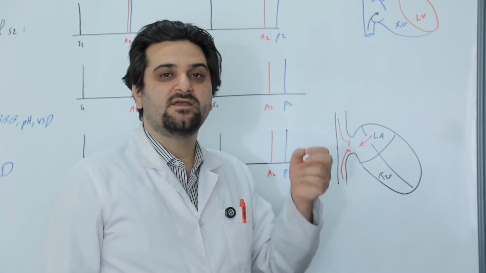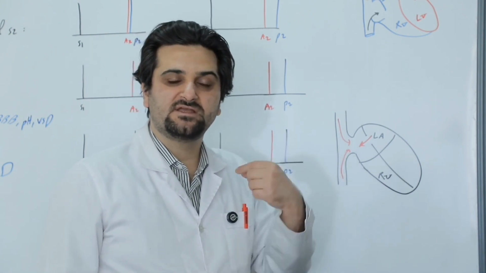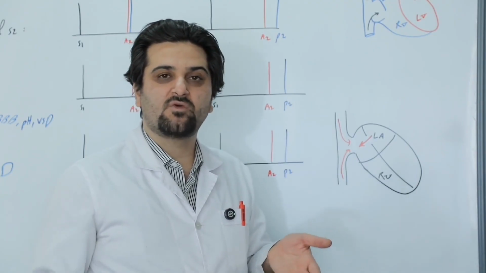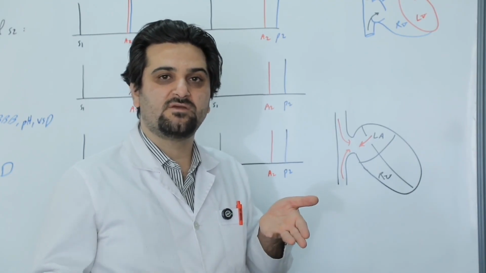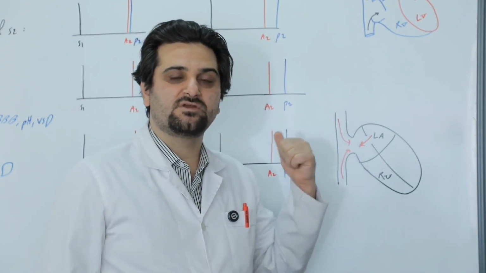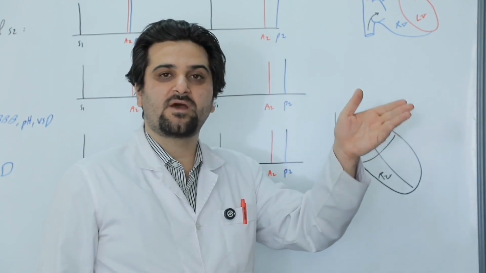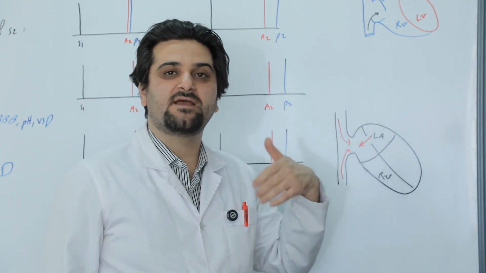The reason is that during inspiration, when venous return increases, the pressure and volume in the right side of the heart also increase, and the pressure in the right atrium becomes equal to that in the left atrium. Therefore, there will no longer be a flow of blood from the left atrium to the right atrium.